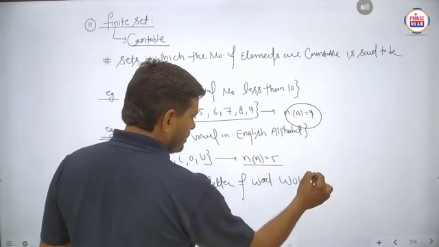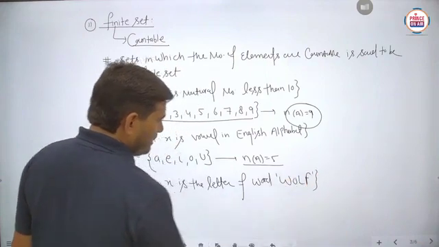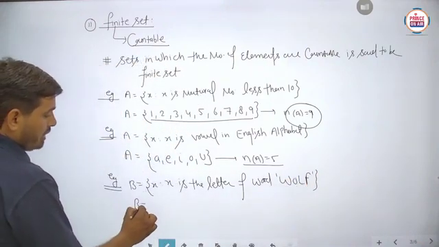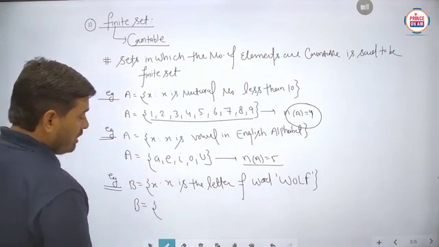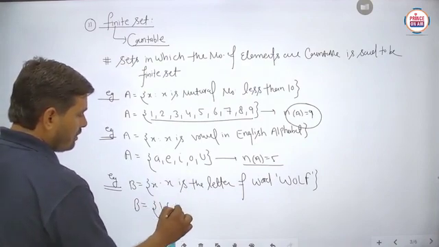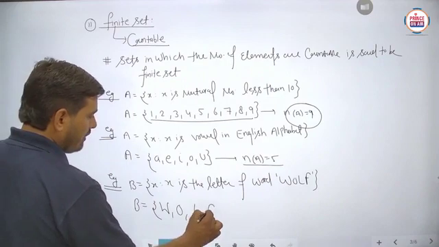WOLF. Is it to be clear? So easily students, you can say that this particular set is to be written in the roster form. Then we can write here W, then after that O, then L, then F. Is it to be clear?